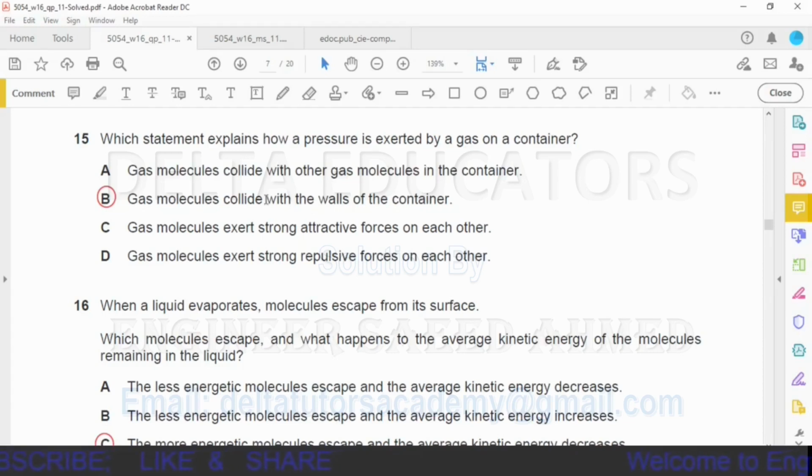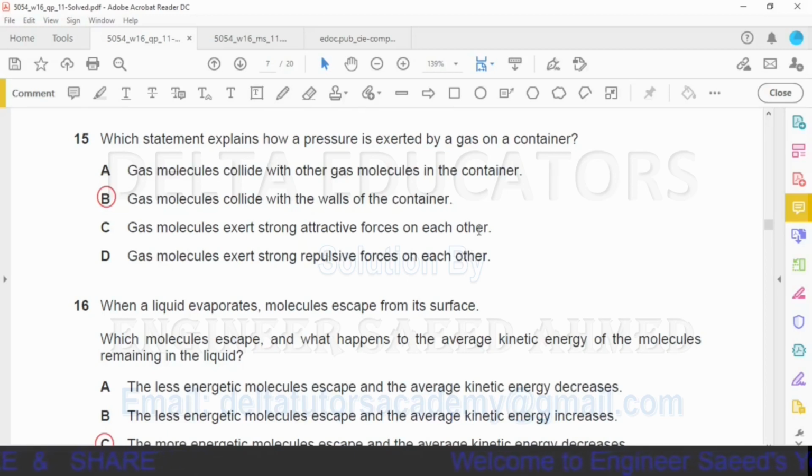Okay, now we read other options. In option A, it is given gas molecules collide with other gas molecules in the container. No, then it is not called pressure. Option C, gas molecules exert strong attractive forces on each other. In option D, gas molecules exert strong repulsive force on each other.